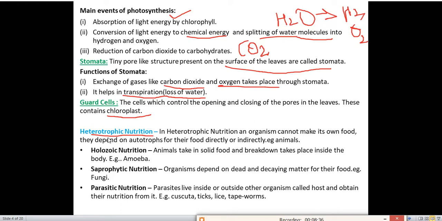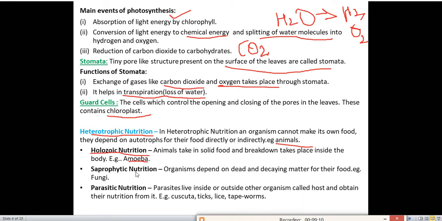So what are the examples of heterotrophs? Animals. Animals cannot make their own food. For example, lion, rabbit, tiger. They depend on autotrophs or other animals for their food. There are 3 types of heterotrophic nutrition. First one is holozoic nutrition. What does holozoic nutrition mean? Animals take in solid food, and breakdown takes place inside the body. An example of holozoic nutrition is shown by amoeba.